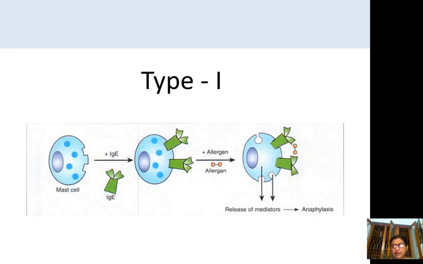So this is about hypersensitivity type 1, how it occurs, that is anaphylactic hypersensitivity reaction.